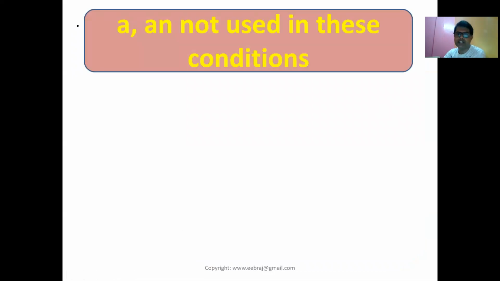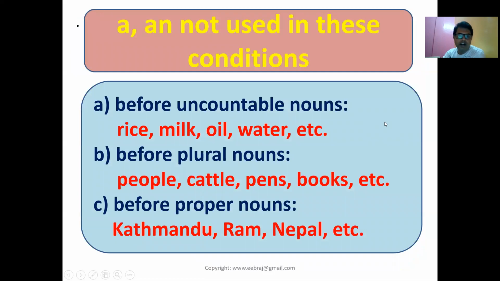Okay, students, let me take you to further examples. A and AN are not used in these conditions, and I will explain why as well. A and AN are not used before uncountable nouns, for example rice, milk, oil, water. Rice is uncountable, that's why A and AN are not used. Oil is an uncountable noun, so before oil, we don't use AN.